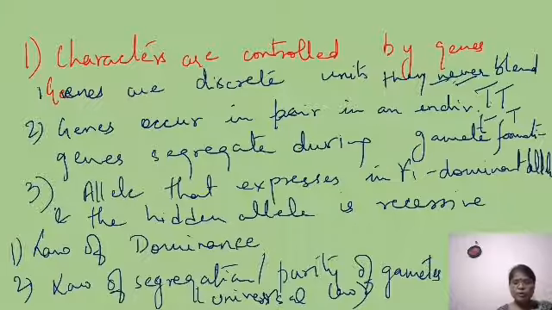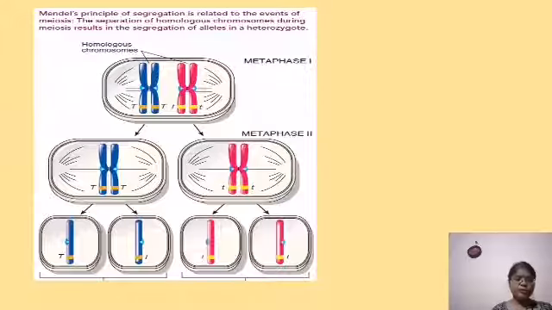Okay, let me explain. Let me go back to meiosis and explain this. Now you can see this is the picture showing chromosomes in meiosis, and the alleles have been kept in the chromosome. You know that the genes are located on the chromosome.